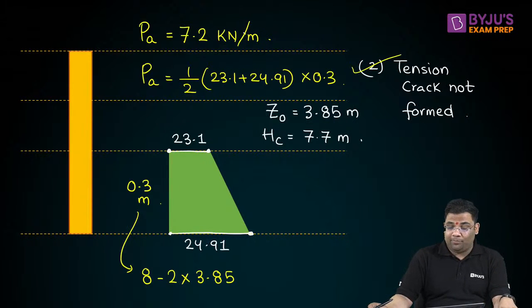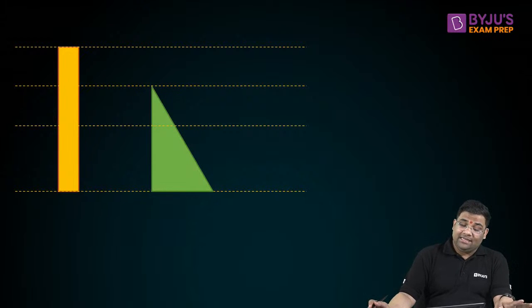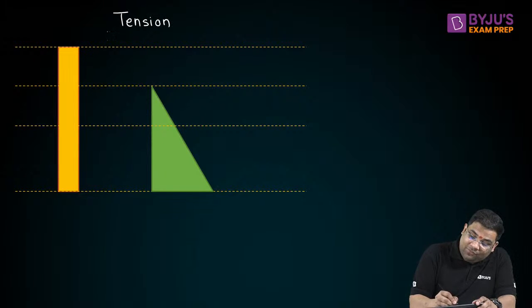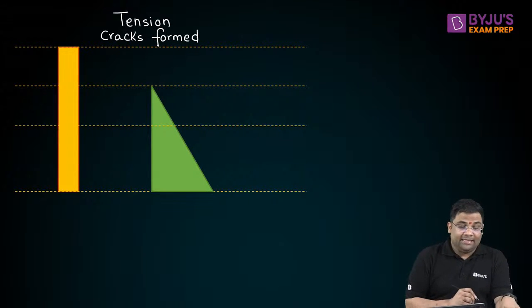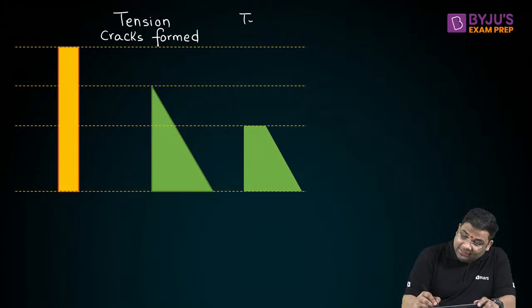Let us see now. Summarize the lecture. You see, when the tension cracks are formed, this is the distribution, right? So this we saw, this is the distribution. And if I say tension cracks not formed, this is the distribution, right?